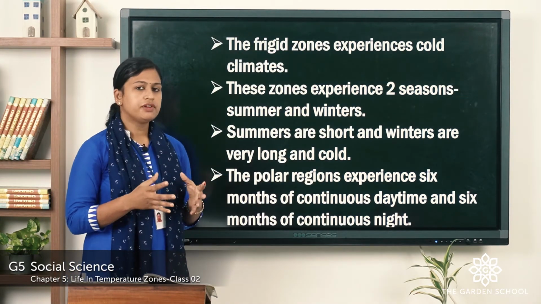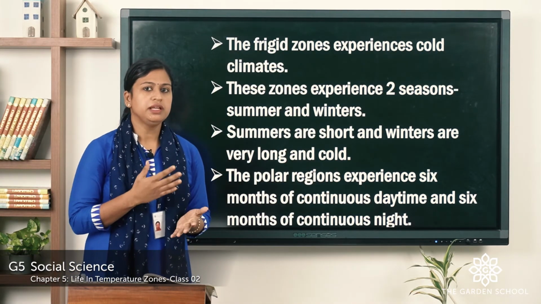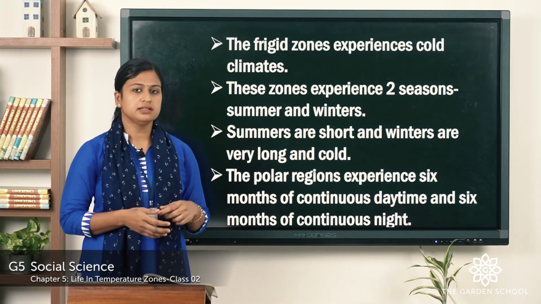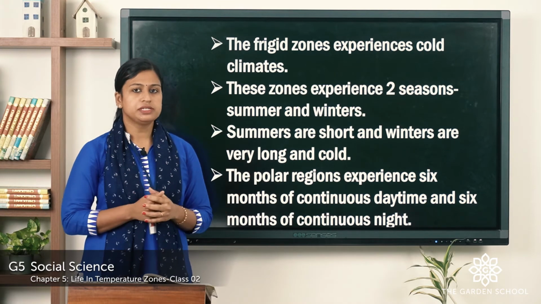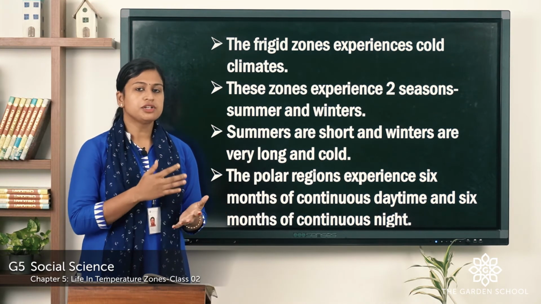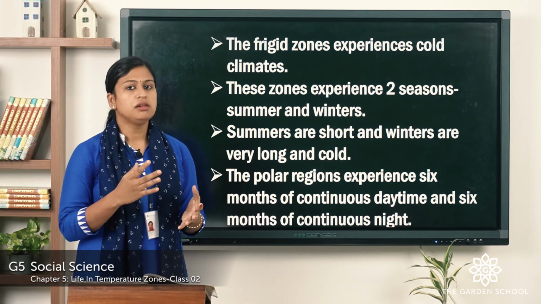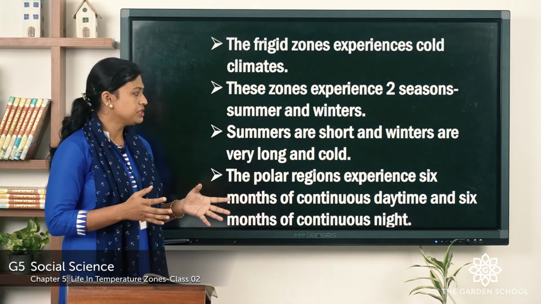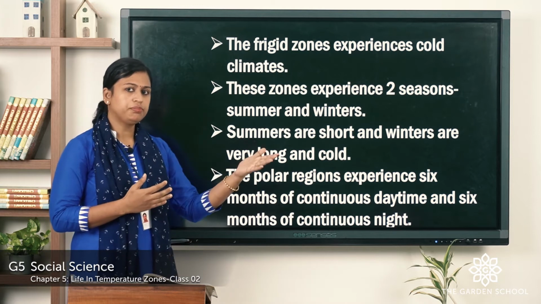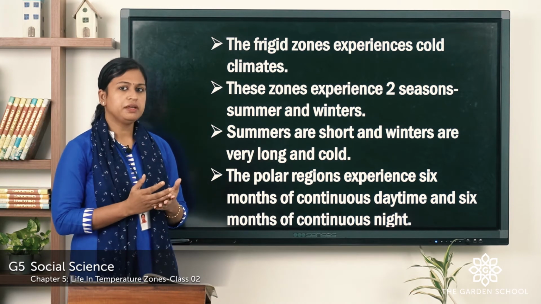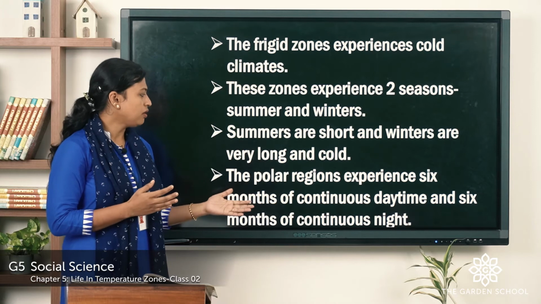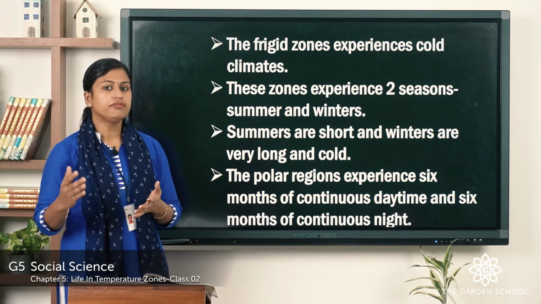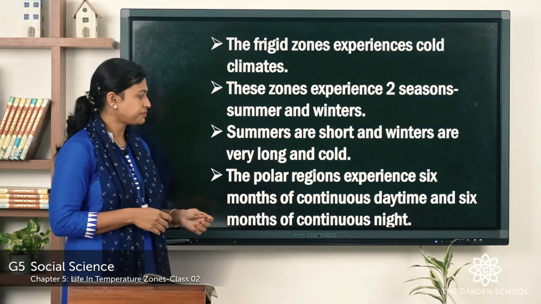Now, these frigid zones are extremely cold and it experiences 2 seasons, that is summer season and winter season. Summers are short and winters are long and cold. So here the polar regions, that is the North Pole and the South Pole, experiences 6 months of continuous daytime and 6 months of continuous night time.